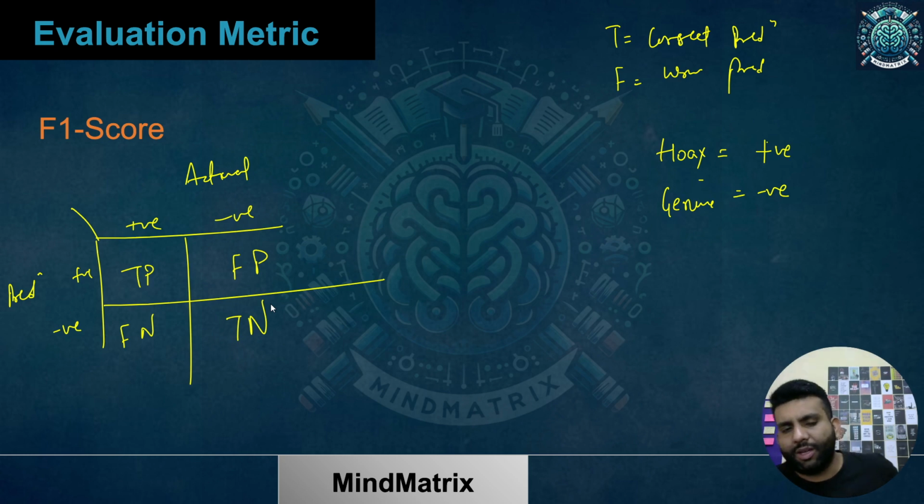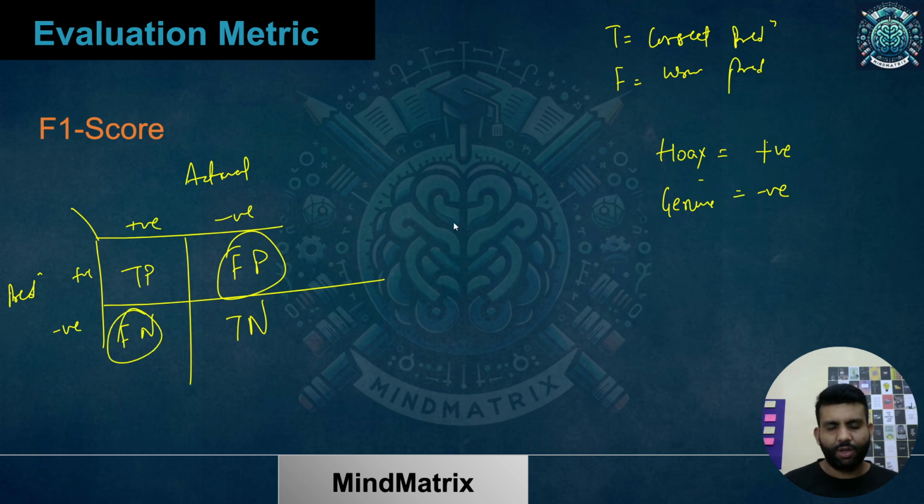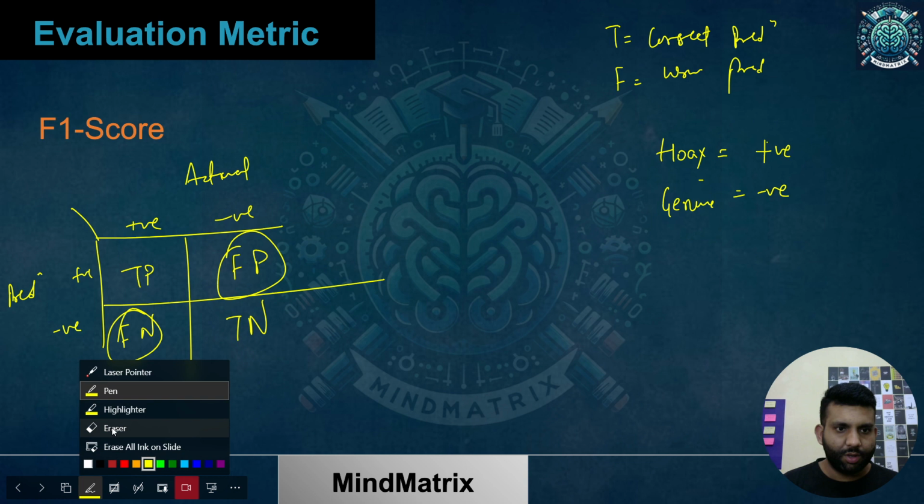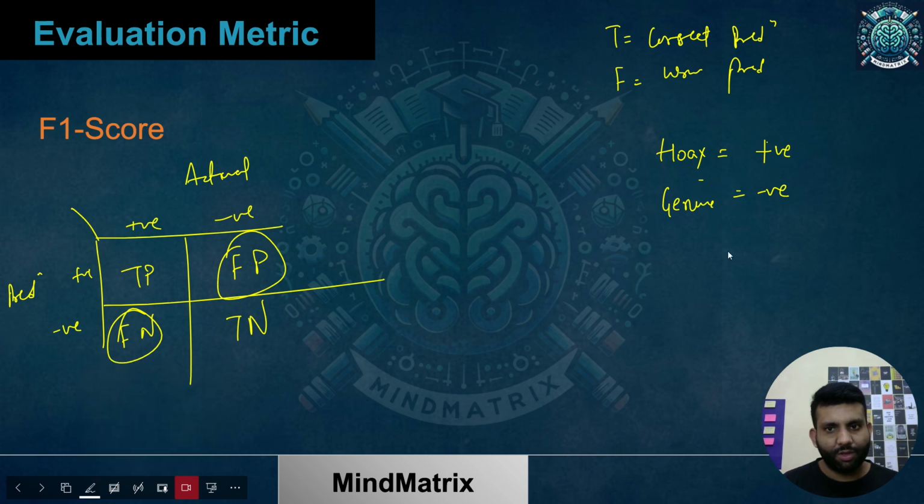You just tell me what is more important to you over here. Is it false positive or false negative? Now what is false positive? What does false positive mean over here? It means it was a genuine call, and it was said to be a hawk's call.